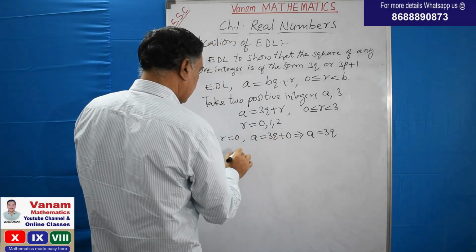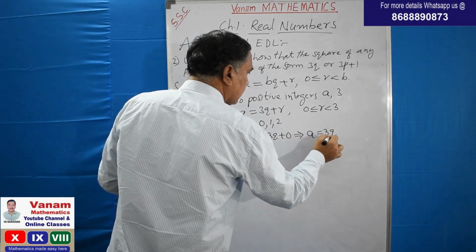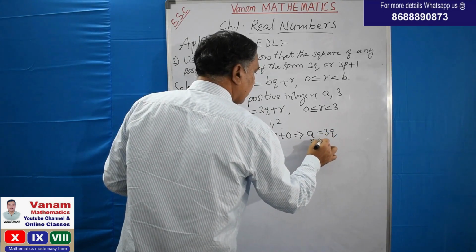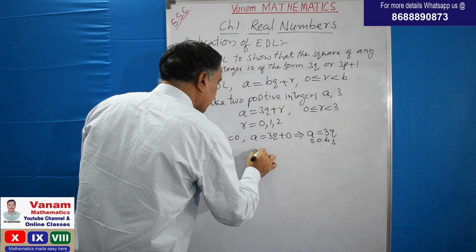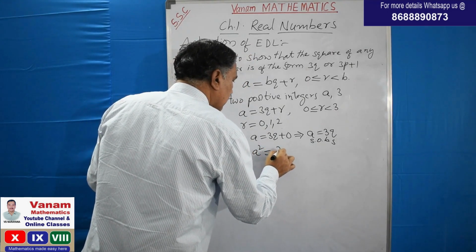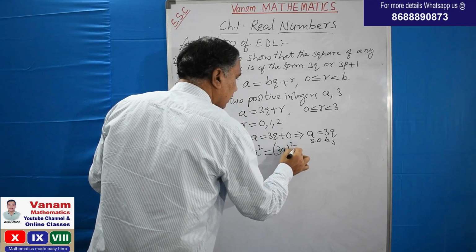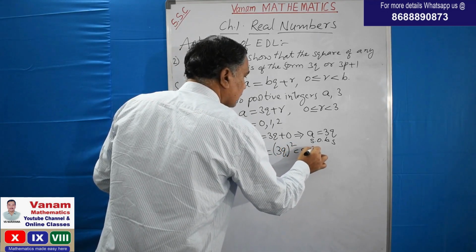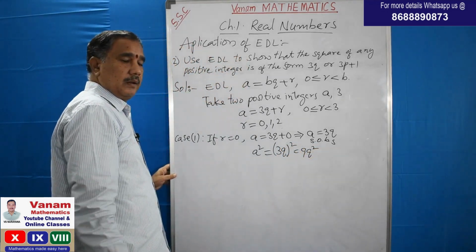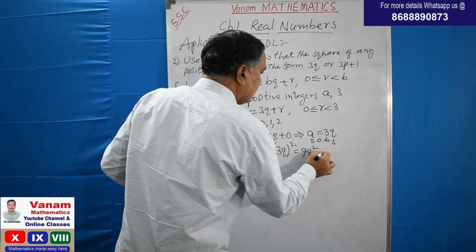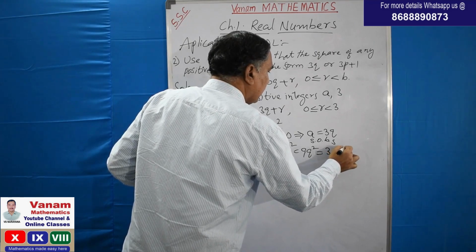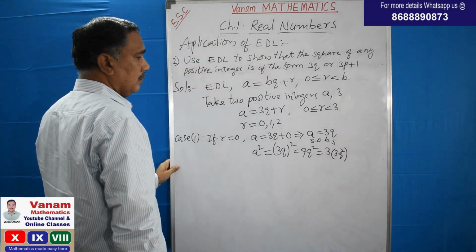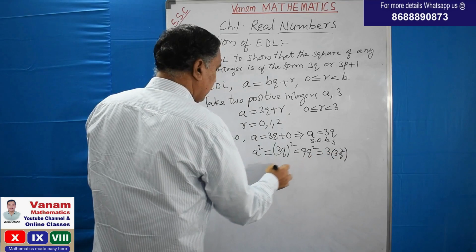Squaring on both sides, what do you get? We will get a square is equal to 3q whole square, that is 9q square. This we can write as 3 into 3q square. 3 into 3q square.